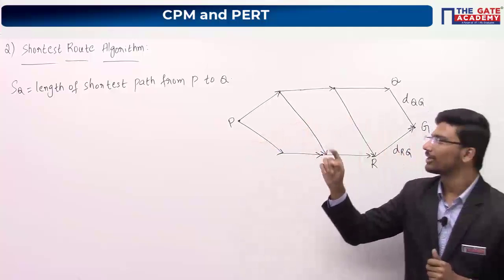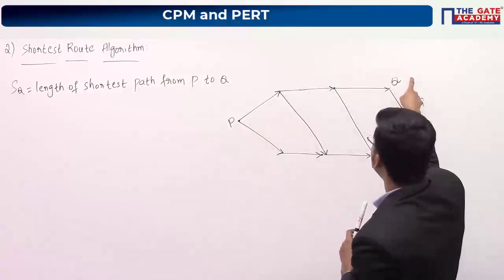That's all. Now from P to Q, what is the length of the shortest path?